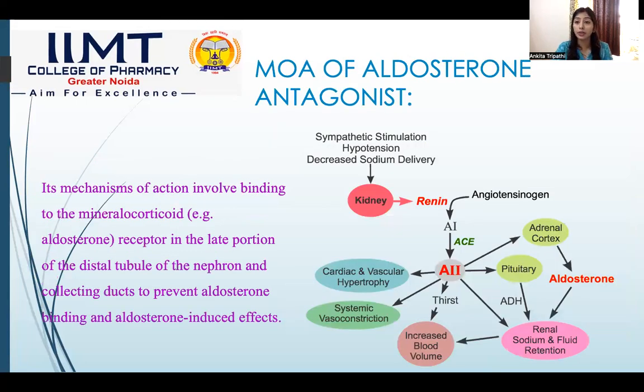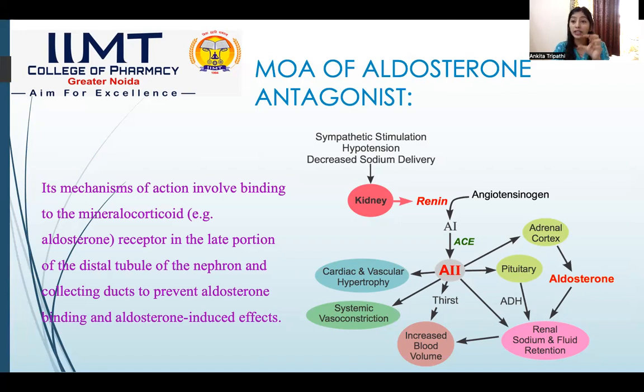Now coming to the mode of action of aldosterone antagonist. As we all know, aldosterone is a hormone which is released from the adrenal cortex. It is released in the presence of angiotensin second. If due to any reason we are not able to minimize all the above processes, we can control our BP by blocking, inhibiting or antagonizing the effect of aldosterone. What does an aldosterone antagonist do?